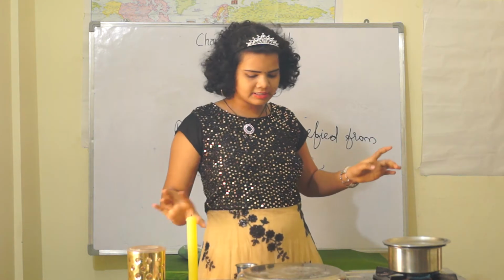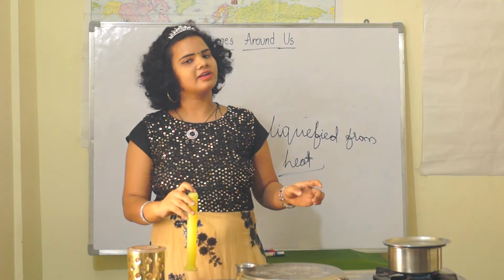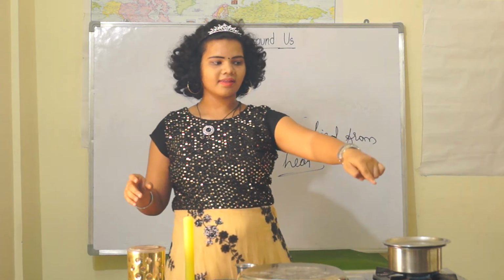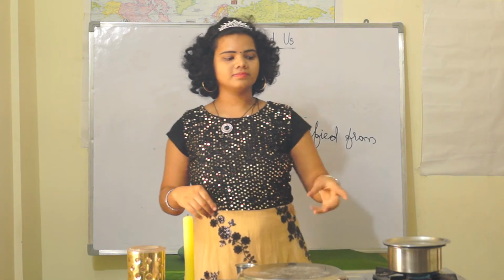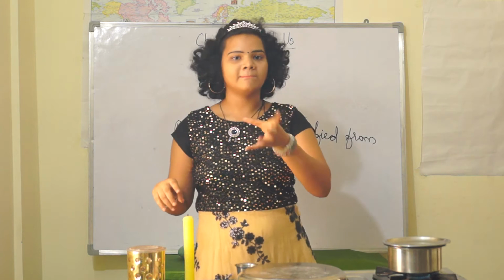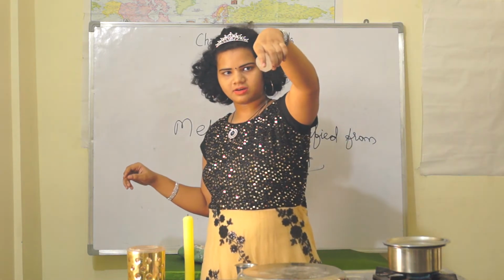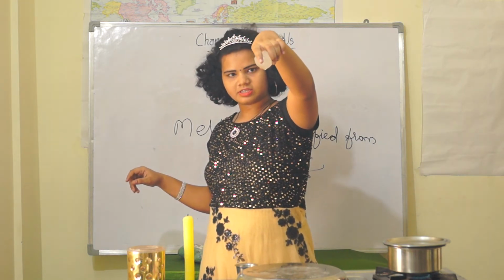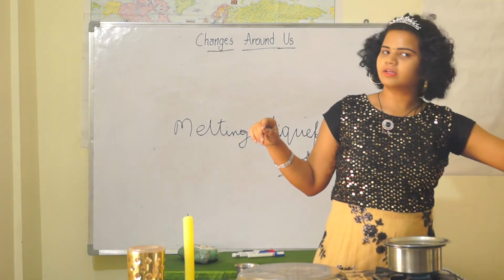We learned about the melting process, being liquefied. Becoming liquefied from heat, as with the ice. So this ice cube gets easily melted. Here you can see the water, the melting process, very clearly. So this is the process of melting. Understood? And now let's go for the evaporation process.